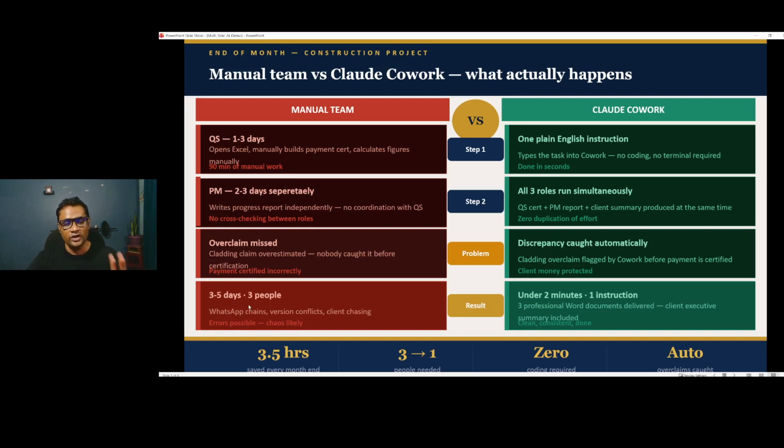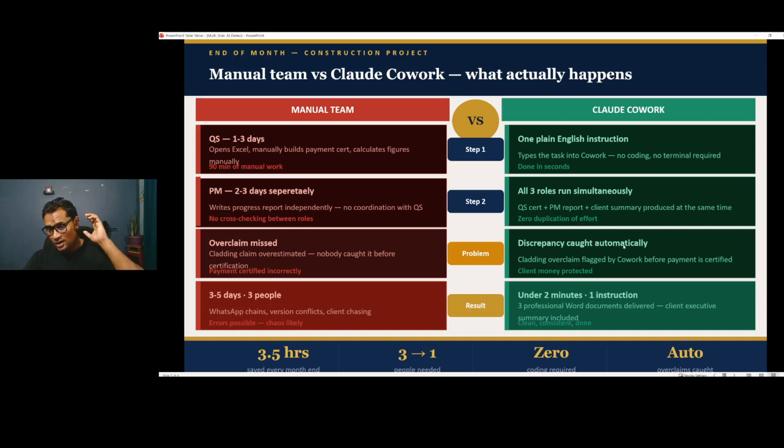But we are going to do it in 2 minutes. What we need, we don't need a QS, we don't need a project manager, we don't need a client director. We only need one plain English instruction. That's it. Type the task into Cowork, no coding, no terminal, nothing. All 3 roles run simultaneously. QS certification, PM report, client summary produced at the same time. Zero duplication of effort. Discrepancies are coded automatically.